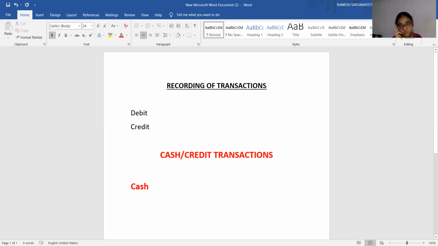So in any transaction, in the cash transaction or a credit transaction, you have to identify two accounts. One account will be debited, another account will be credited. In case of cash transaction, compulsorily one account that is going to be influenced is cash. Either cash comes to you or goes out of you. That is very, very important that you have to remember. Did you understand? Okay, we will examine certain transactions now.